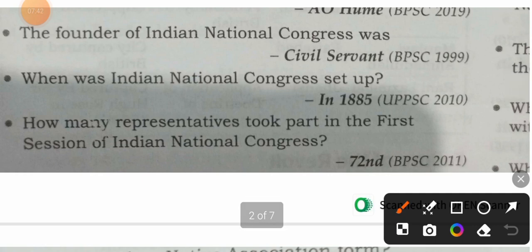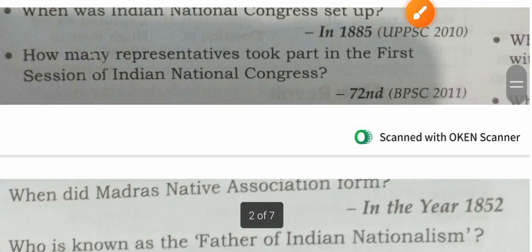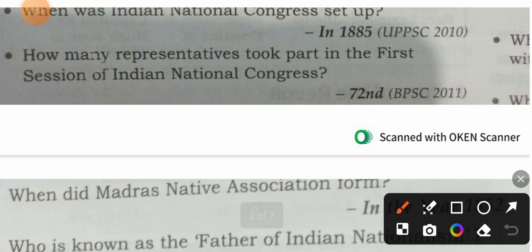When was Indian National Congress set up? In 1885. How many representatives took part in the first session of Indian National Congress? 72. 72 representatives took part in the first session of Indian National Congress.